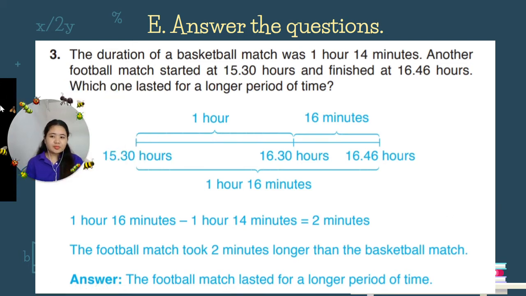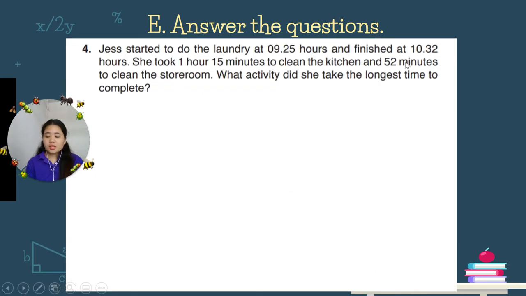Okay, let's proceed. Number 4. Jess started to do the laundry at 9:25 hours and finished at 10:32 hours. She took 1 hour and 15 minutes to clean the kitchen and 52 minutes to clean the storeroom. What activity did she take the longest time to complete?